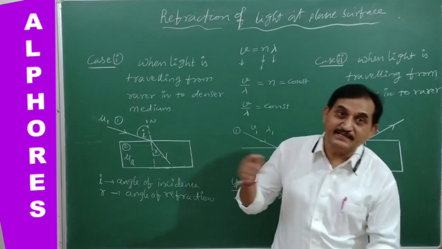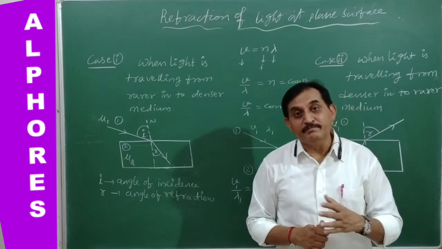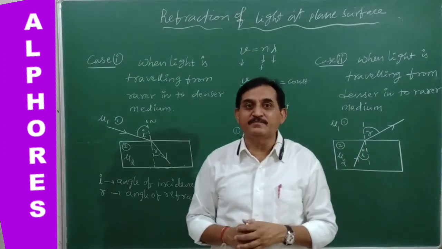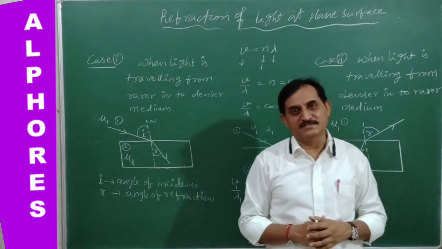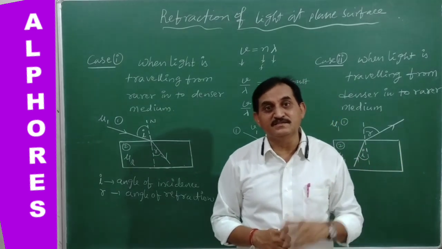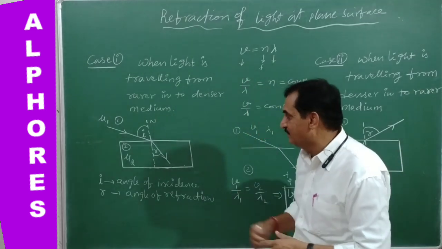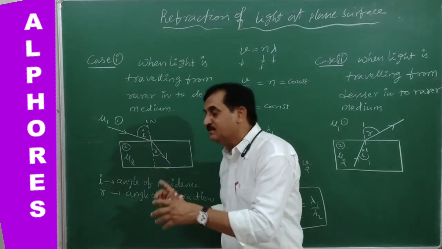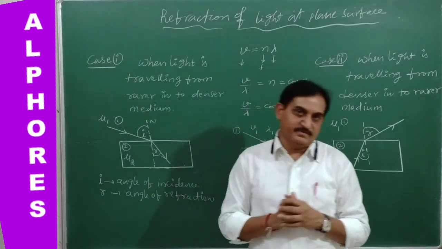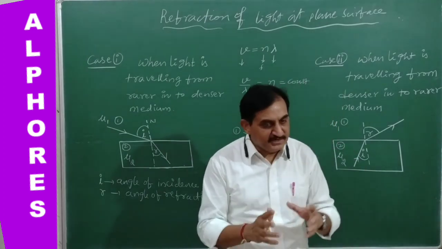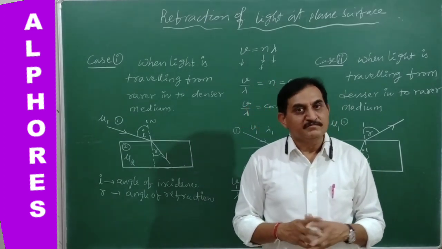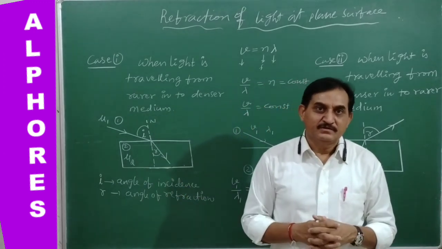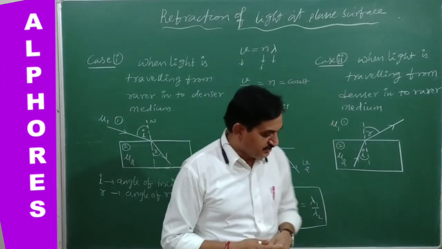If it enters the rarer medium, where speed increases, it bends away from the normal. When entering a denser medium where speed decreases, it bends towards the normal. So this bending of light, whenever traveling from one medium into another medium, is known as refraction of light.